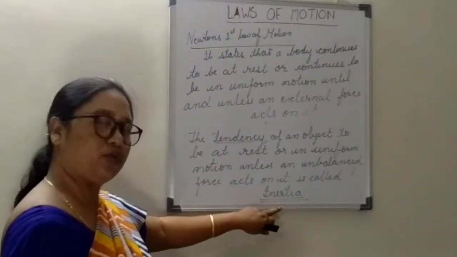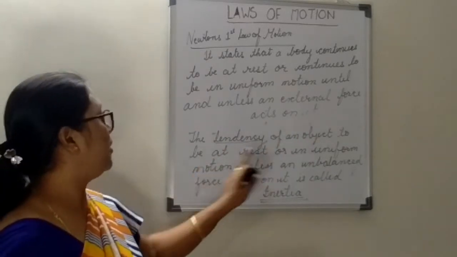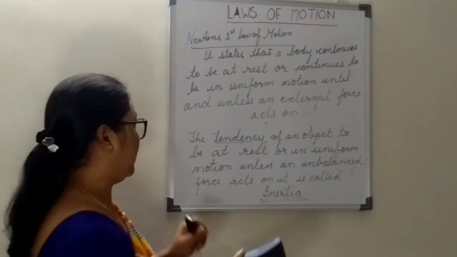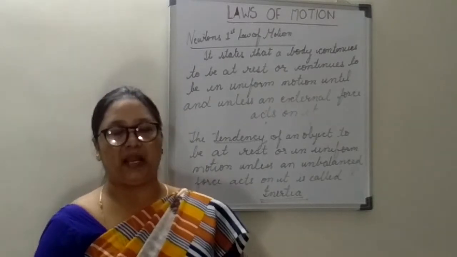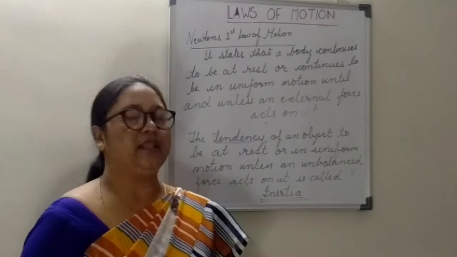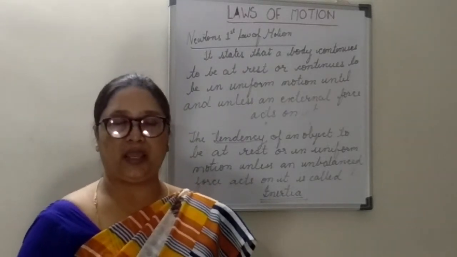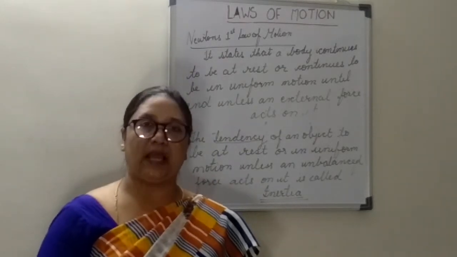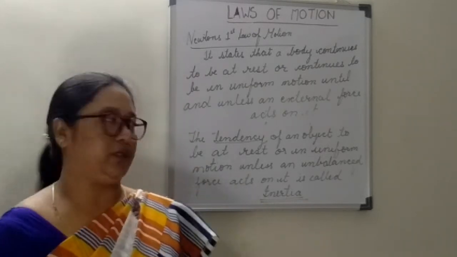So now we have understood what inertia is: the tendency of an object to be at rest or in uniform motion unless an unbalanced force acts on it. We have already read about balanced and unbalanced force. When a balanced force is applied on any object, there will be no change in the motion. The body will be at rest. But if an unbalanced force is applied on any object, the object will come in motion.